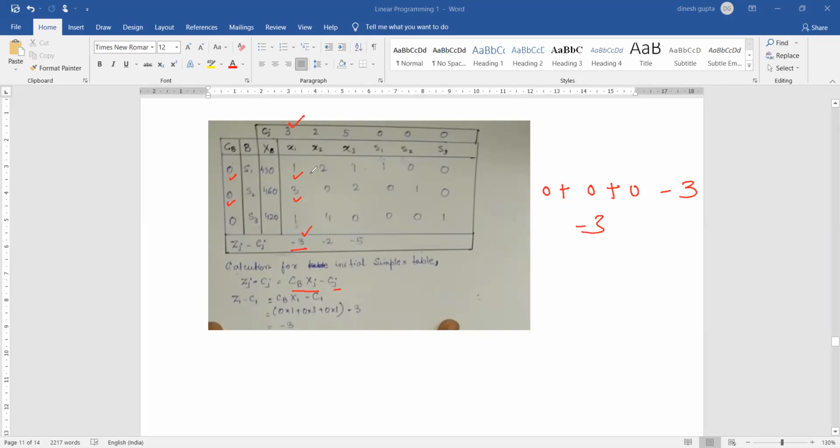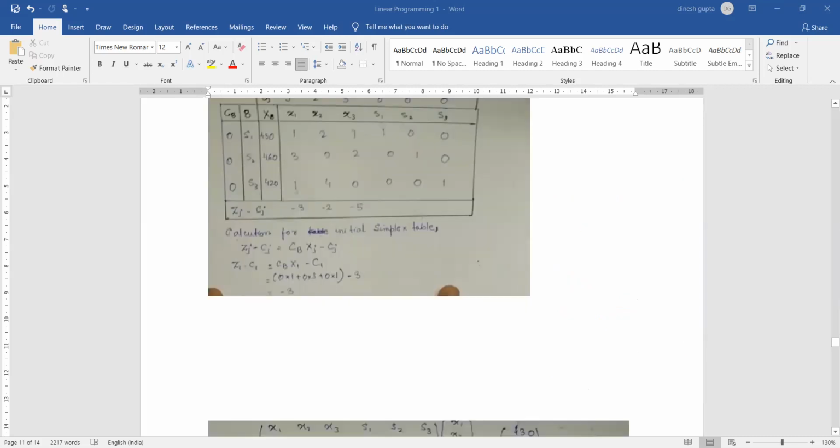Similarly, initially all values are 0, तो आप multiply करते रहिए, वो 0 ही आएगा. Minus Cj will be the answer, that is minus 2. The next one is minus 5. तो क्या ये हमारा feasible solution है? The answer is no. ये feasible solution नहीं है, because we have negative values. And if we have negative values, then we need to select the one with the highest negative value, जिसकी नेगेटिव वैल्यू हाईएस्ट है.